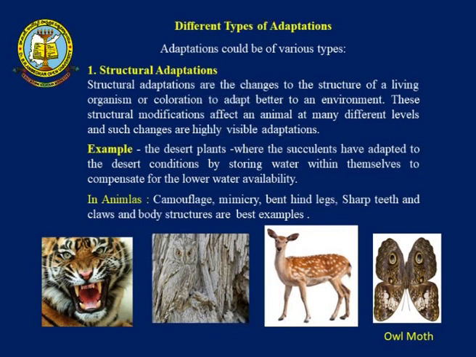For example, among desert plants, the succulents have adapted to desert conditions by storing water within themselves to compensate for lower water availability. You must have seen that in succulents the leaves have changed into thorns and the stem has become succulent, so that it can store whatever amount of water is present, and they have very few stomata, so that excess water is not lost and they are able to store the water. When talking about animals, you have different types of structural adaptations. What are they? They can be camouflage, mimicry, bent hind legs, sharp teeth, claws, and body structures are the best examples.